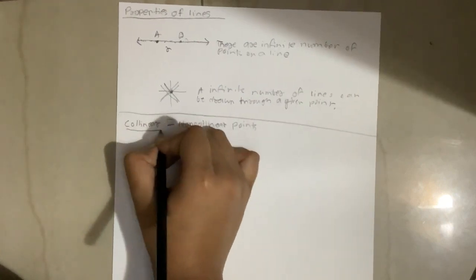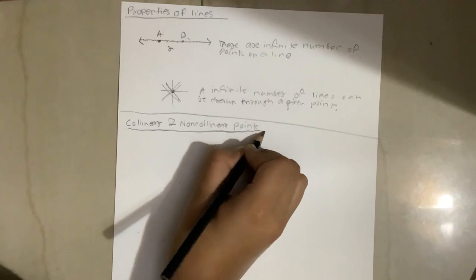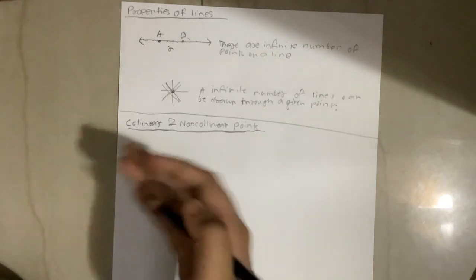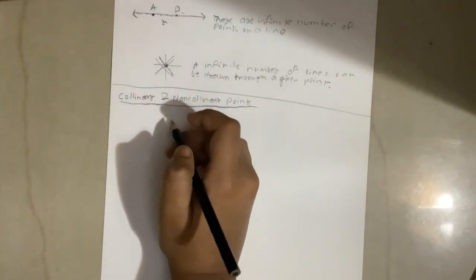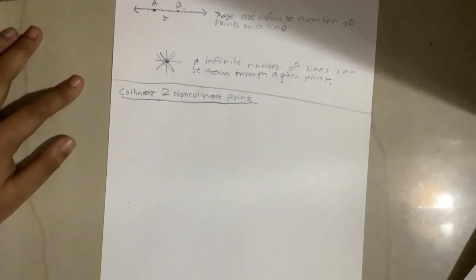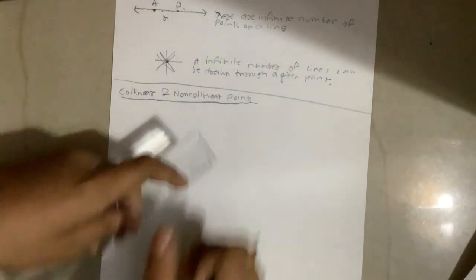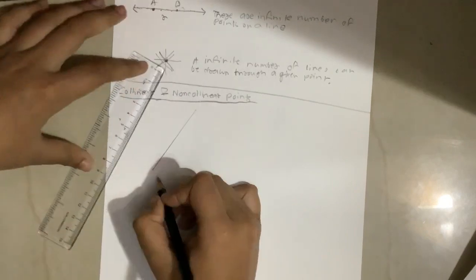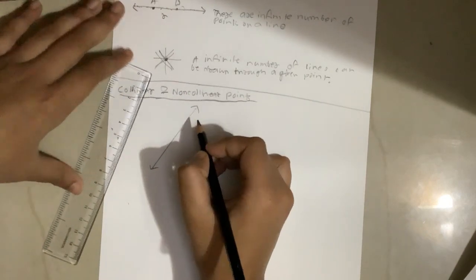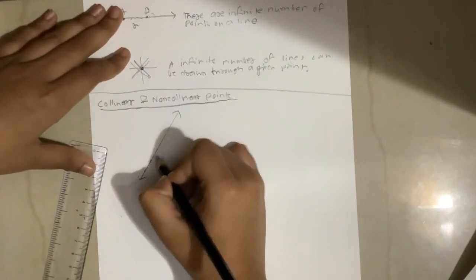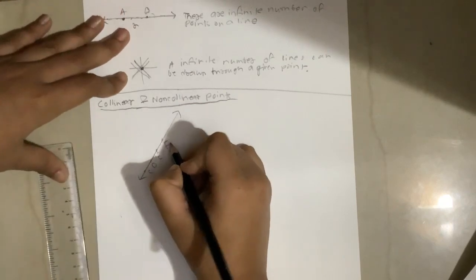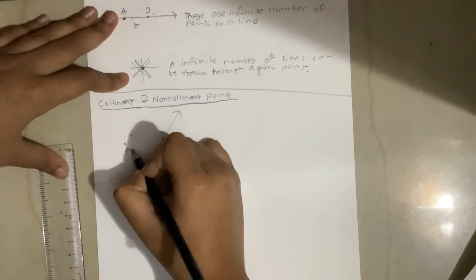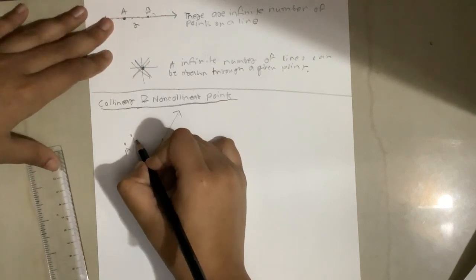Collinear means something straight. Suppose there is a straight line like this, and there are four points C, D, E, F, and there are two points A and B.